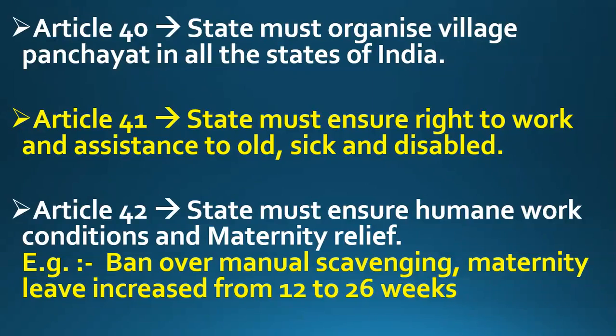Then comes Article 42. What does Article 42 say? Article 42 says that the state must ensure humane work condition and maternity relief. Now what is the meaning of humane work condition? Humane work condition means working conditions which are suitable for humans. These should not be working conditions which are suitable for animals. It means working conditions suitable for the working of a human being, in which he can work healthily.